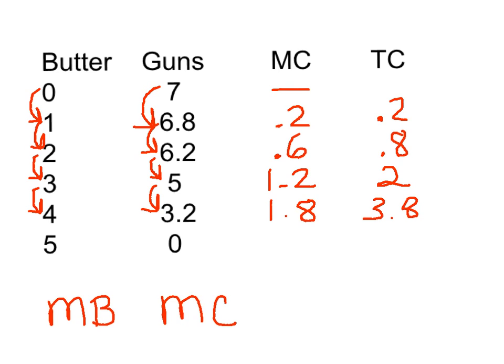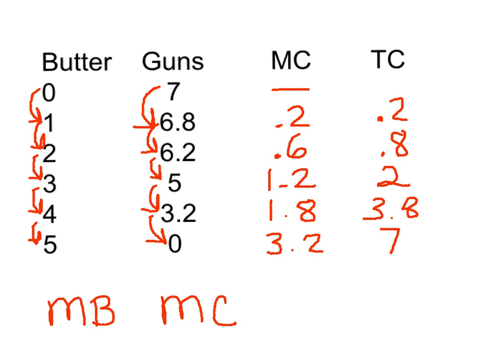It was 2, and another 1.8 was added when we produced the fourth unit, getting my total cost up to 3.8. And then finally, if I produce that fifth unit of butter, the marginal cost gets very high. I have to give up 3.2 guns to do that. And my total cost would now be 7.